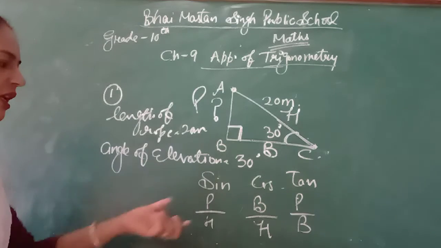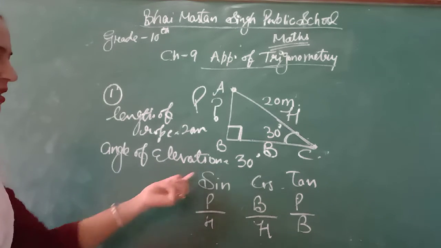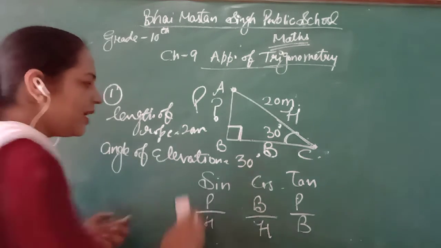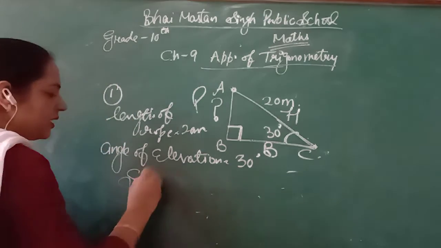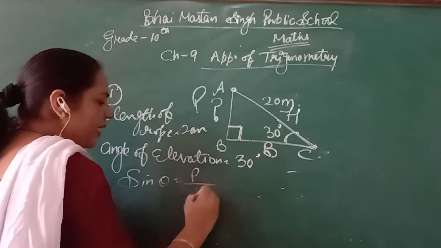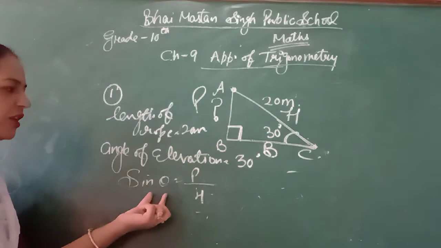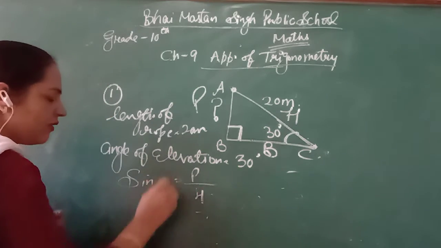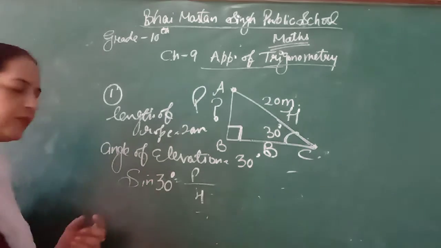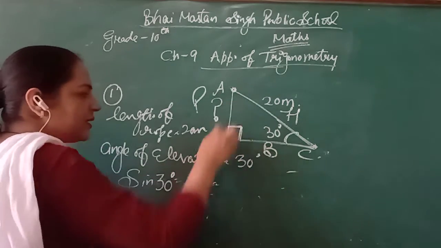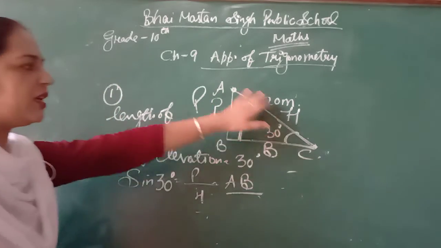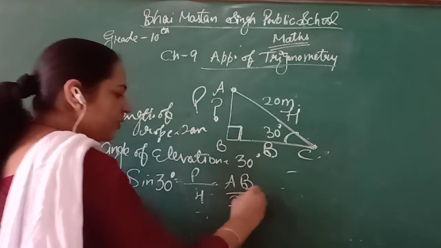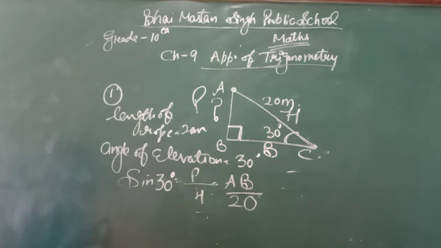So which ratio do I need? I need P and H. It means sine. So I will take the sine ratio. Sine theta is equal to P by H. What is the value of theta? This is 30 degree. So I will put here 30 degree. Perpendicular is AB. I will mention AB here. Hypotenuse I know is 20. Now I have put the values.